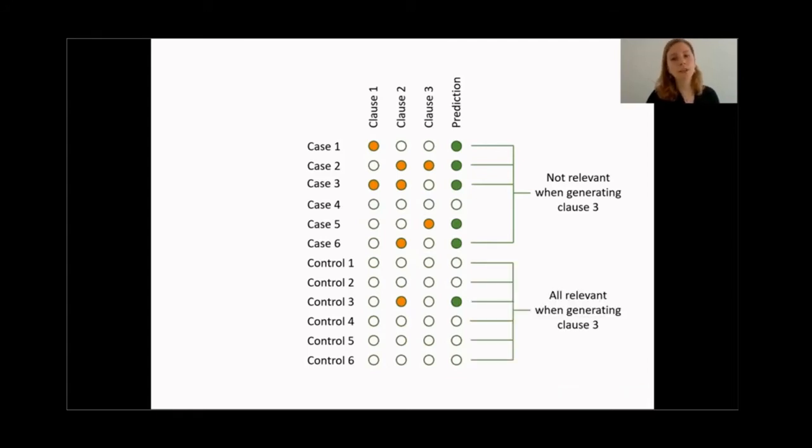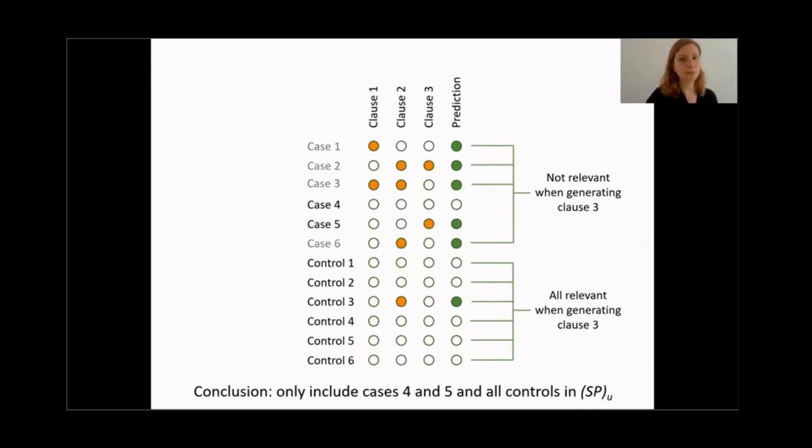We do, however, need to include all the controls, because if you do not include all of them, well, then the upper bound on the number of false positives doesn't make sense. All right, so this means that we do include all the controls in the subproblem, but we only include those cases that, without the new clause number 3, were not classified as cases yet. And this subset of cases, we call N-1.